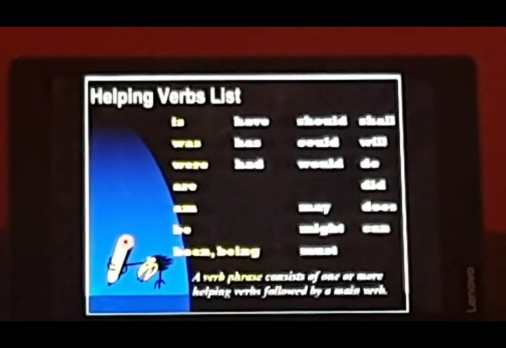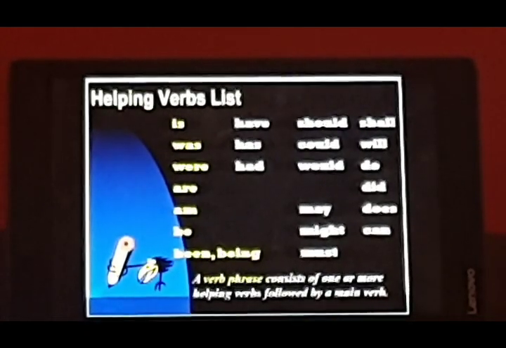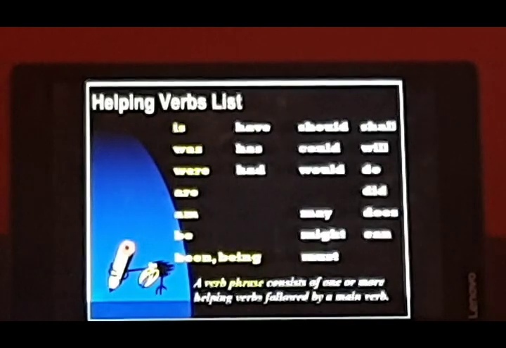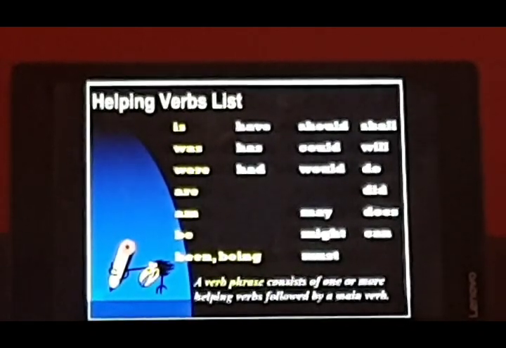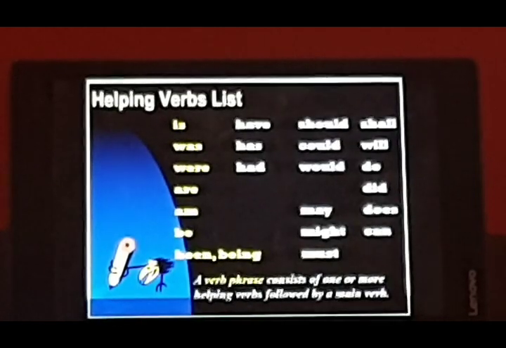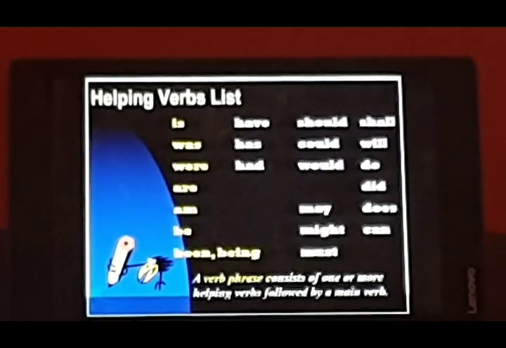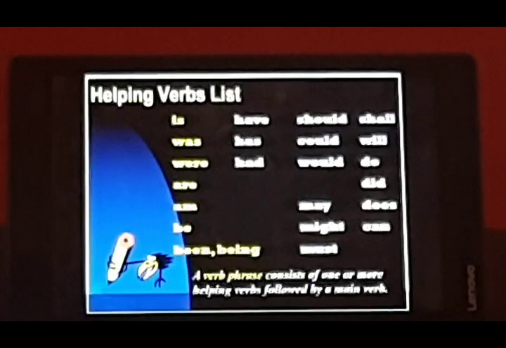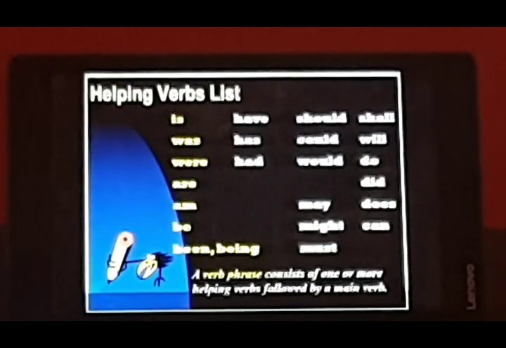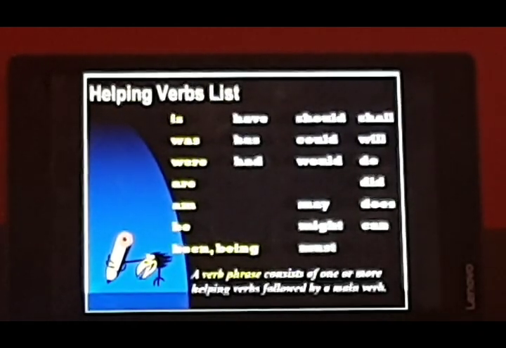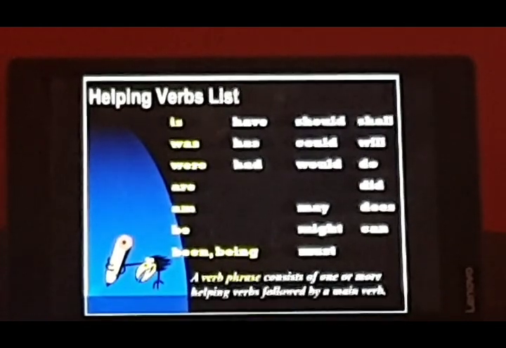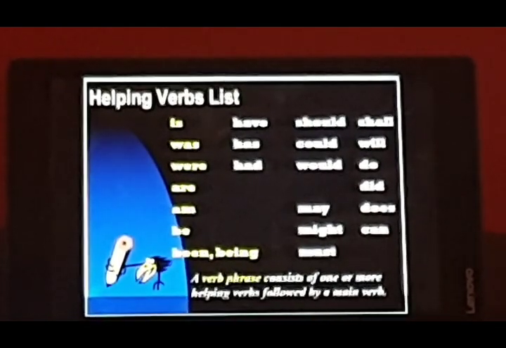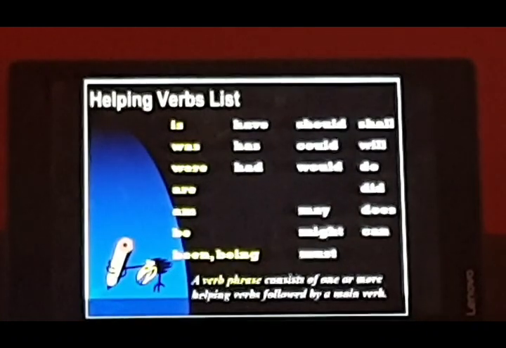So we can say Ram is jumping on the road, or we can say Ram was jumping on the road. This main verb jumping cannot be used alone. So we need the help of another word to complete the sense. This is why these words are called helping verbs, because they help the main verbs to make sense of the sentence. So these are some helping verbs.